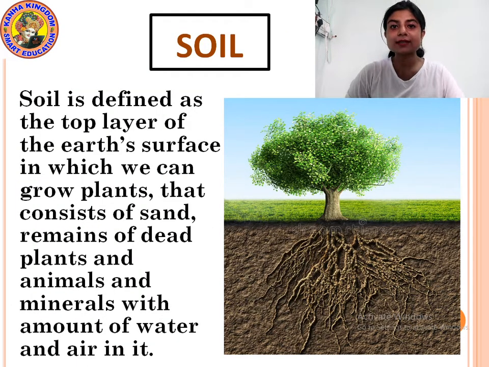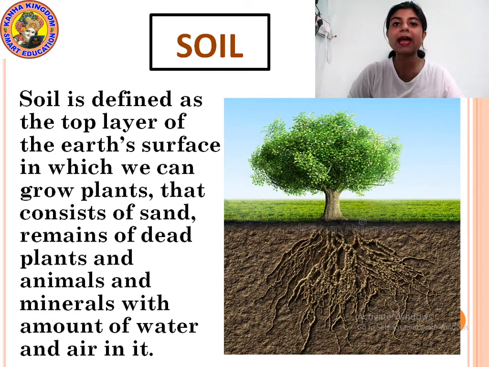So students, now what is soil? Let me read out what is written. Soil is defined as the top layer of the earth's surface in which we can grow plants, that consists of sand, remains of dead plants and animals, and minerals with amount of water and air in it. So what is soil? Soil is the top layer of the earth's surface. The very top layer of the earth's surface is called soil.